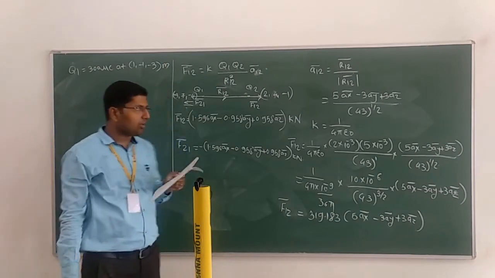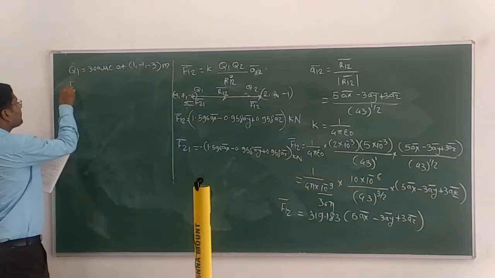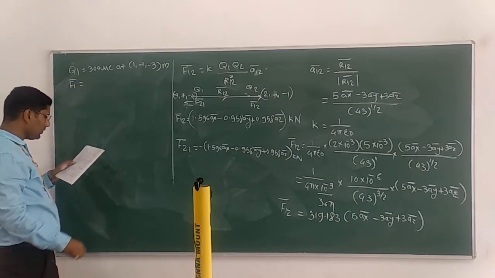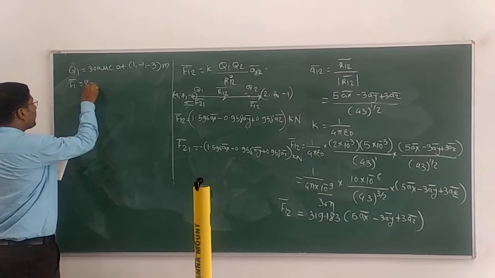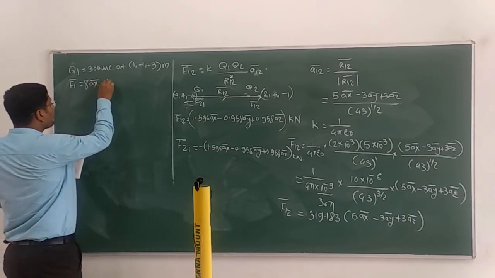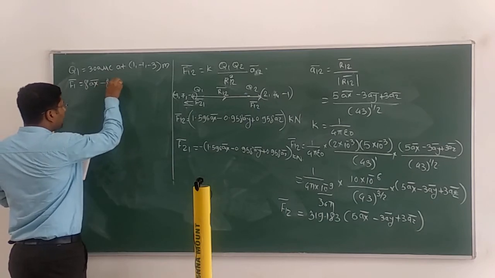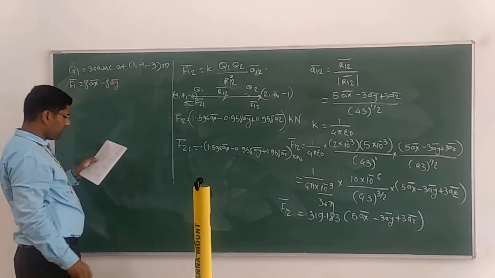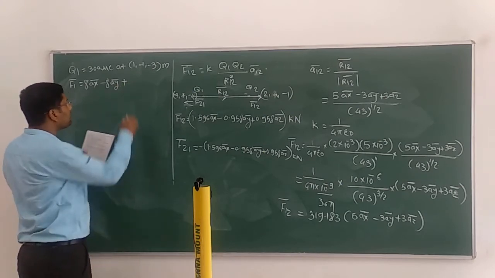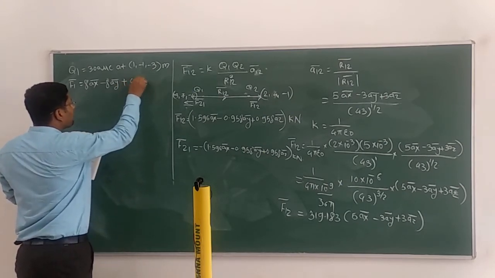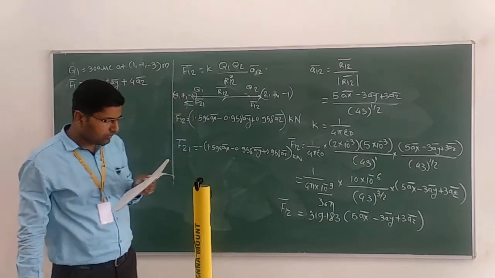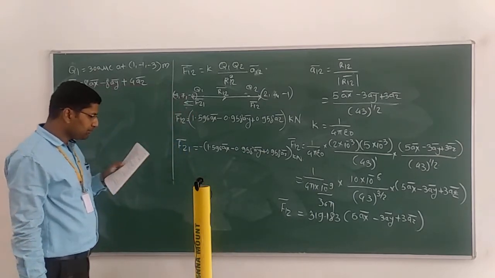Experiential force F1 bar is equal to 8 ax bar minus 8 ay bar plus 4 az bar. Okay, so that force F1 they are given.